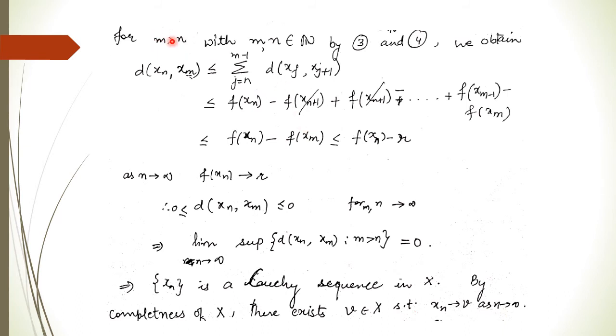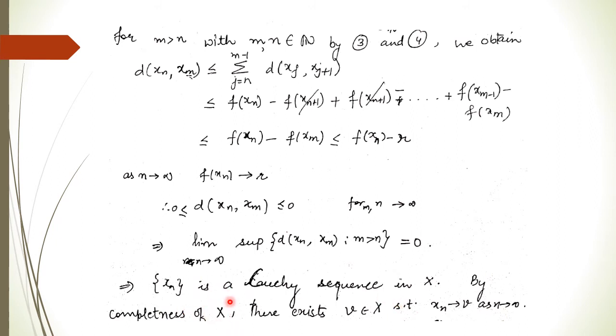And since m is very large, this will go to R, so we can replace it with R. So the distance of xn comma xm, where m is very large, is less than or equal to this. Again, if you take n tending to infinity, this is also going to R. So R minus R will be 0. So the limit of this sequence is 0 as m and n go to infinity. This implies that xn is a Cauchy sequence.